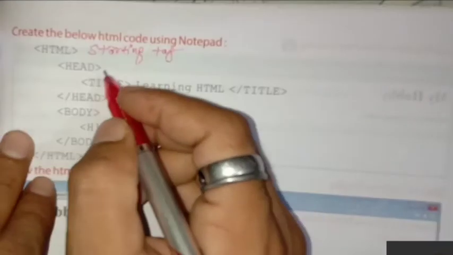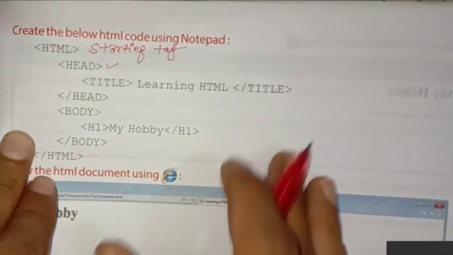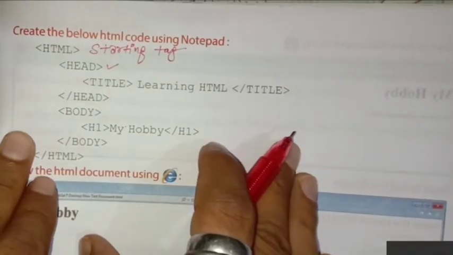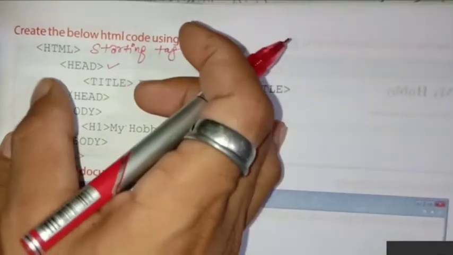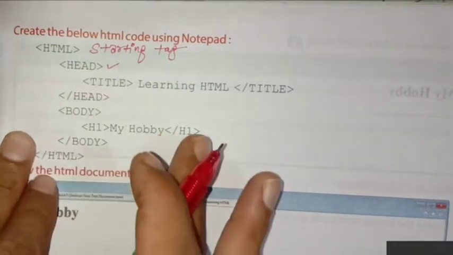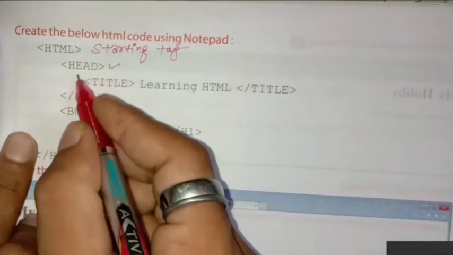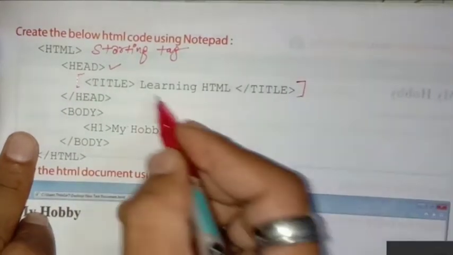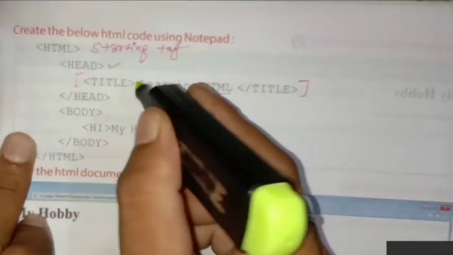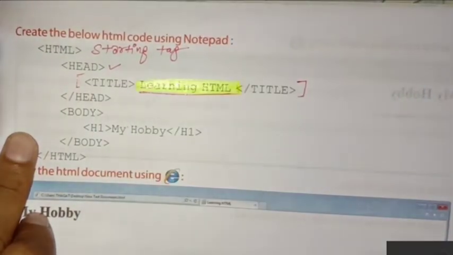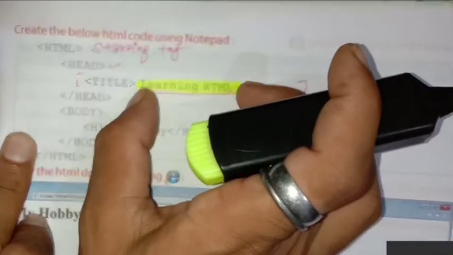Then what is next? Head. This is, you can say, the captain of the full structure. There is no use of head, no functioning, but it remains at the top. And there is no need to close this tag here. After this, we can provide the title. Suppose here it is given: Learning HTML. So this is the title. The work of title is that it will display this content.